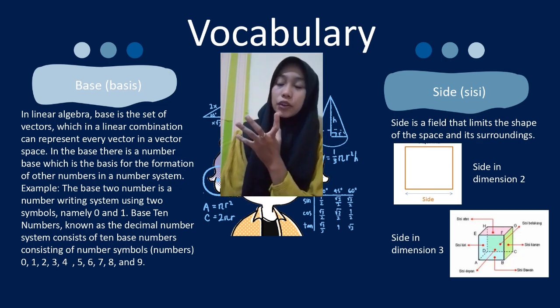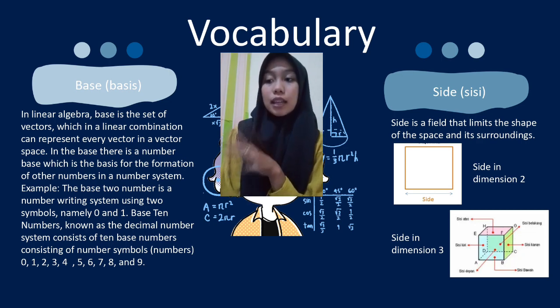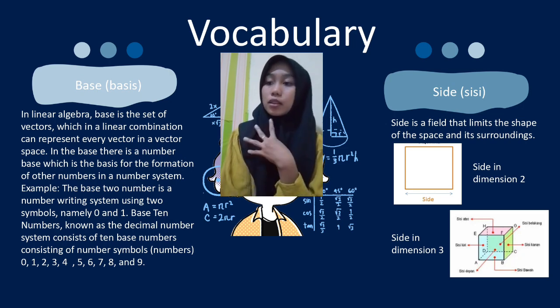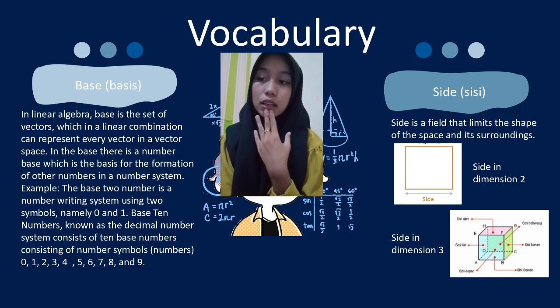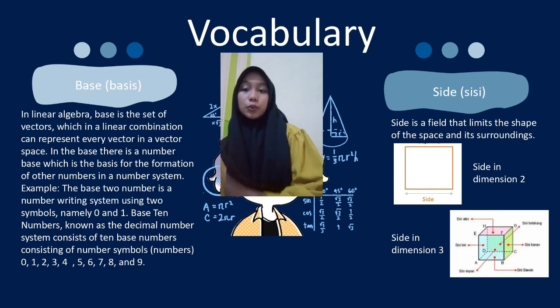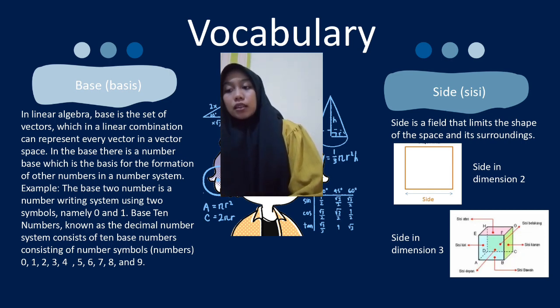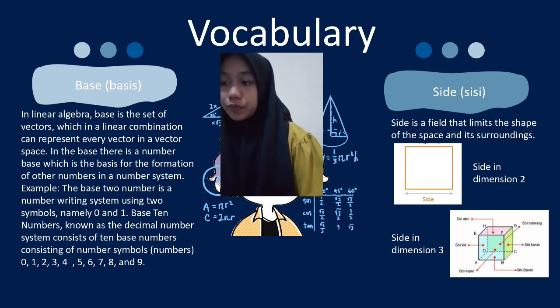Next we have side. In Indonesian we say sisi. A side is a line that limits the shape of a space and its surroundings. This is a side in dimension 2 and this is a side in dimension 3.